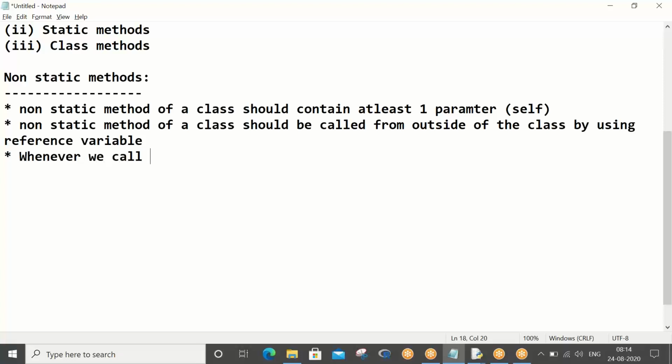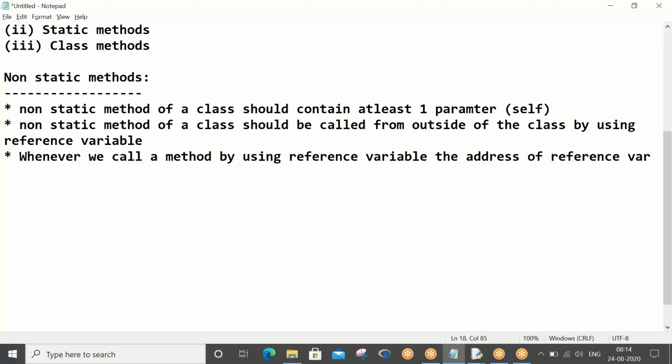Whenever we call a method by using a reference variable, the address which is present in the reference variable will be passed to the first parameter of that method.